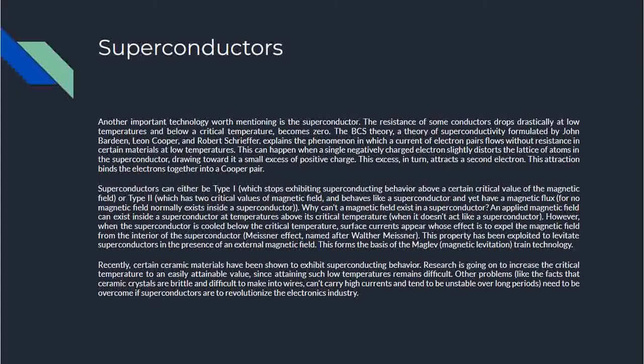Superconductors. Another important technology worth mentioning is the superconductor. The resistance of some conductors drops drastically at low temperatures, and below a critical temperature becomes zero. Resistance means that when electrons are flowing, that gives rise to an electric current. But the material through which the electron is flowing obstructs the flow of the electron and offers some resistance, and this resistance is usually the enemy to the flow of the current. So the resistance of some conductors, however, drops drastically at low temperatures, and below a critical temperature it becomes zero.